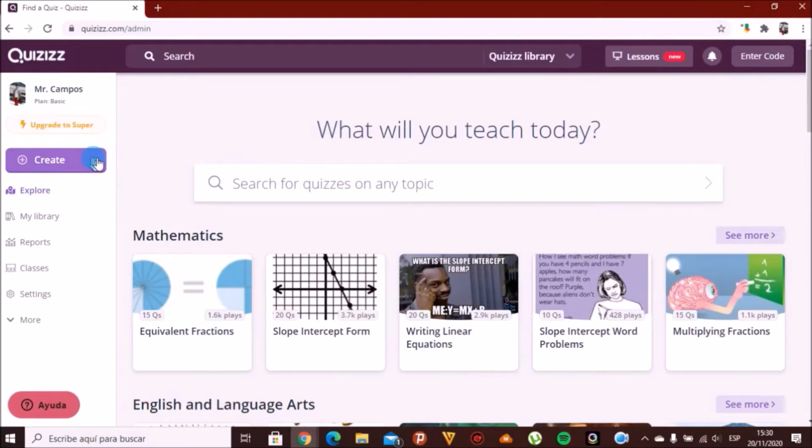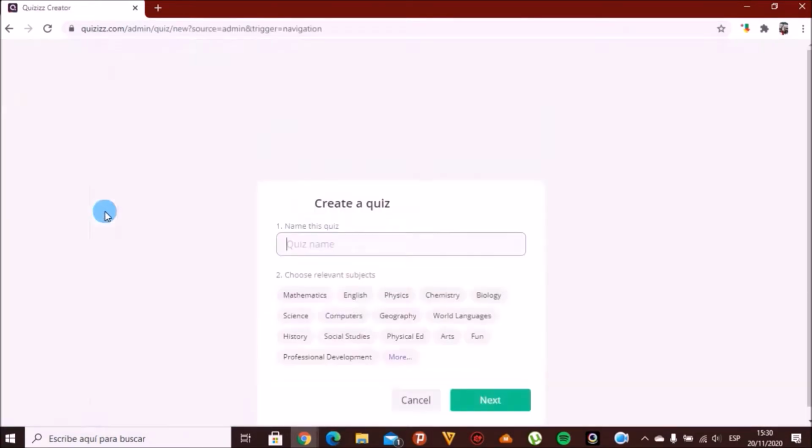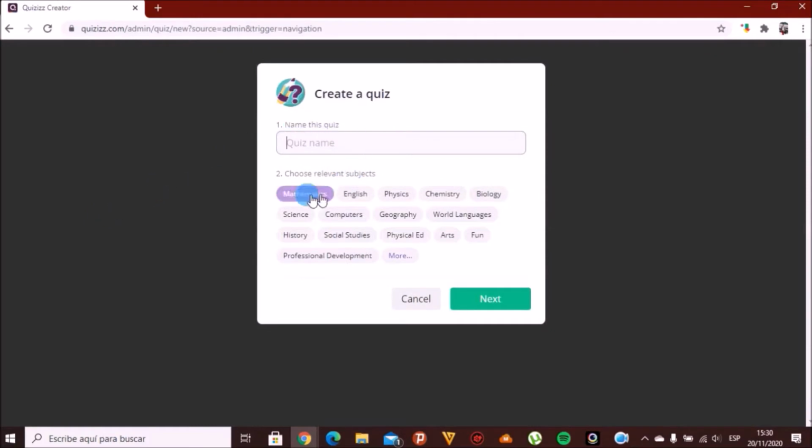We click on the Create button and we select the option called Quiz. First, in the text box, we write the name of the quiz, for example, simple present tense, and then we choose the relevant subject. In our case, it will be only English. And finally, we click on the Next button.